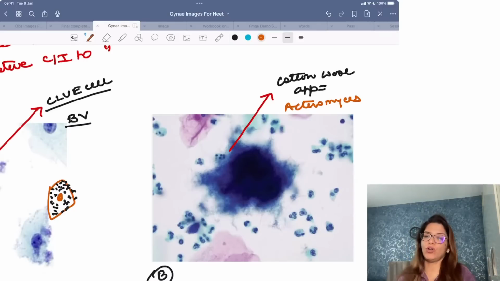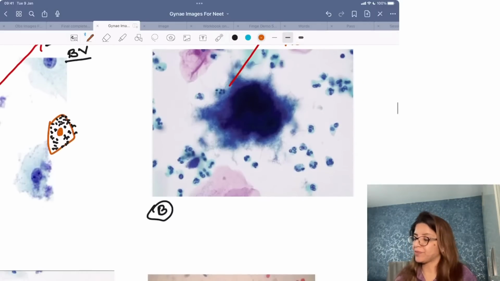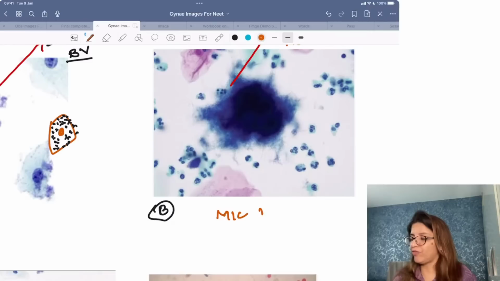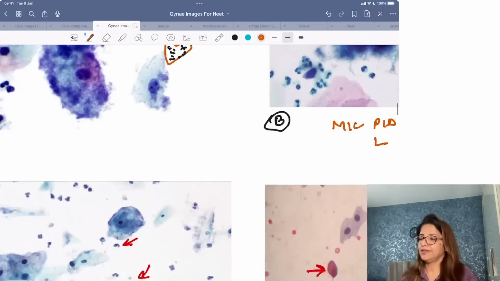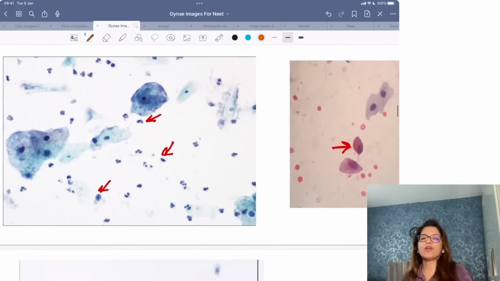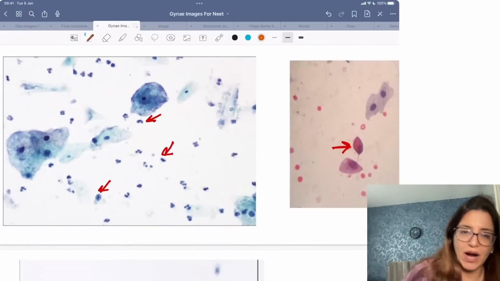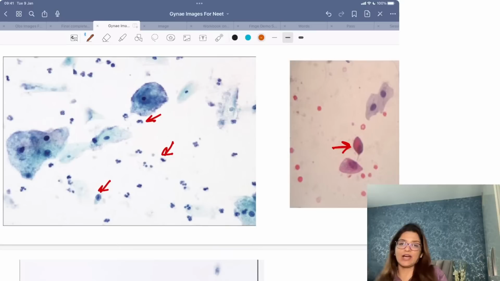And I hope all of you remember that the most common vaginitis, the most common PID which you get in IUCD users is actinomyces, right?